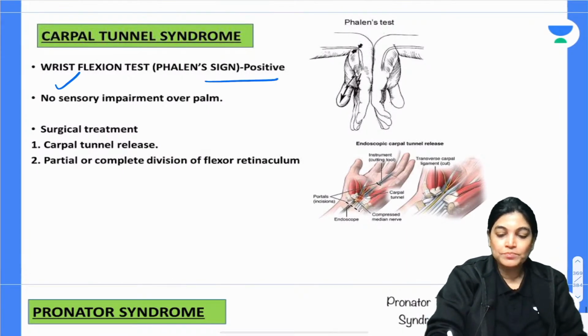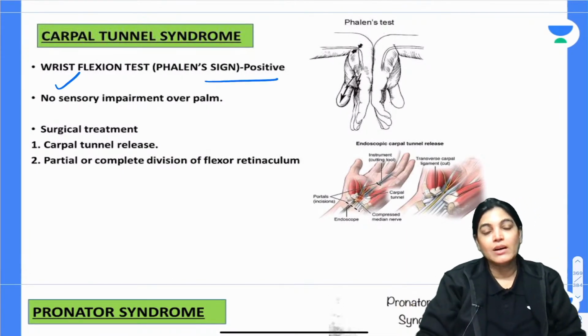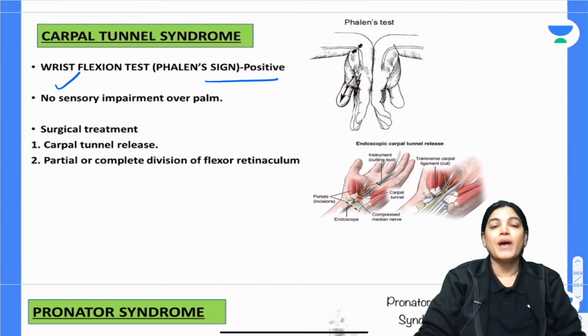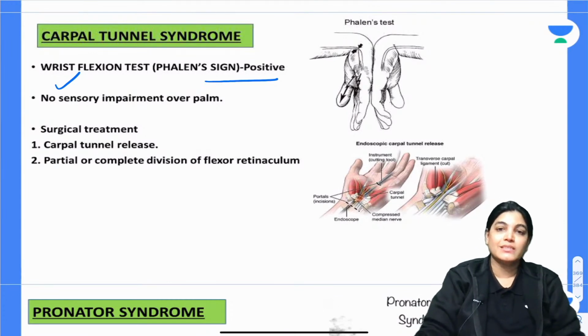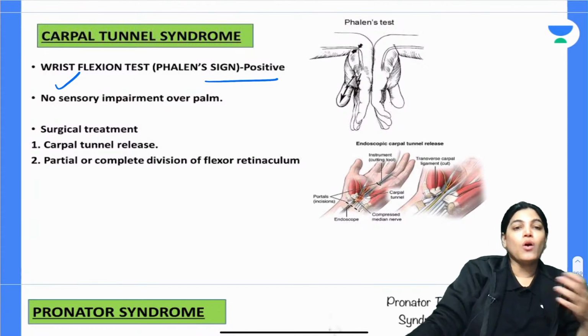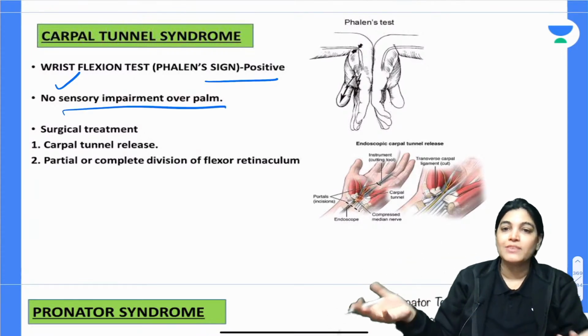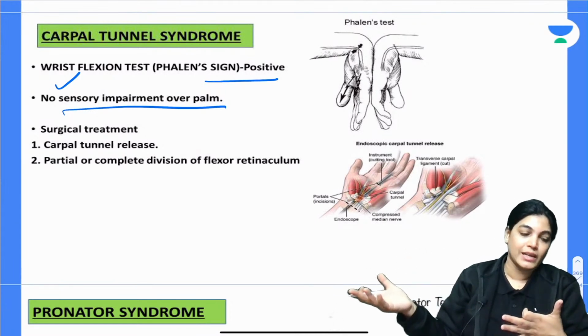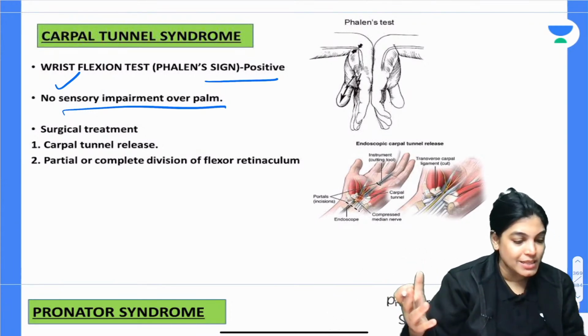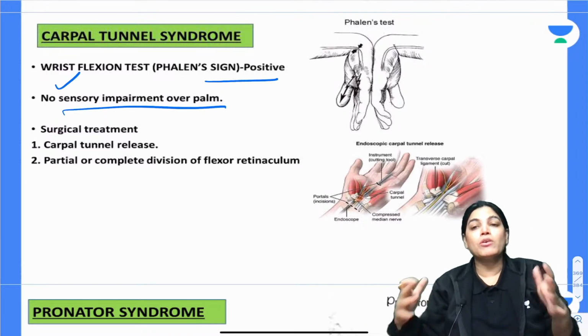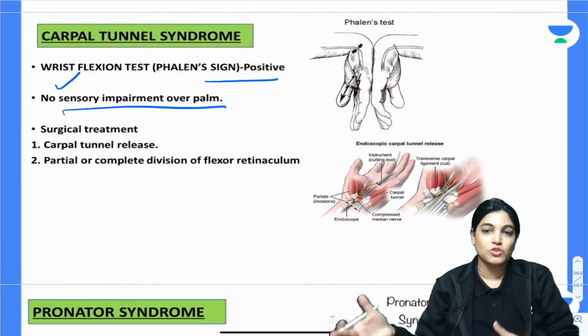In case of carpal tunnel syndrome, Phalen's test is positive and Tinel's test is positive. There will be no sensory impairment on the palm, because the palmar cutaneous branch is passing superficial to the flexor retinaculum. Cutaneous sensation is not lost because the palmar cutaneous nerve is passing superficial.